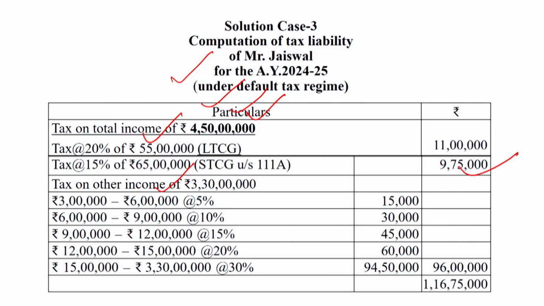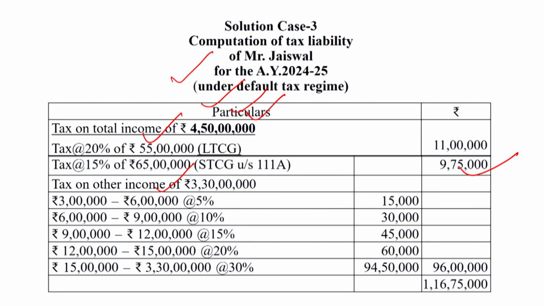and the rest amount is 3 crore 30 lakh. How is 3 crore 30 lakh computed? 4 crore 50 lakh minus 55 lakh plus 65 lakh; 55 lakh and 65 lakh is equal to 1 crore 20 lakh. 1 crore 20 lakh will be deducted out of 4 crore 50 lakh, so then the rest figure will be treated as 3 crore 30 lakhs.